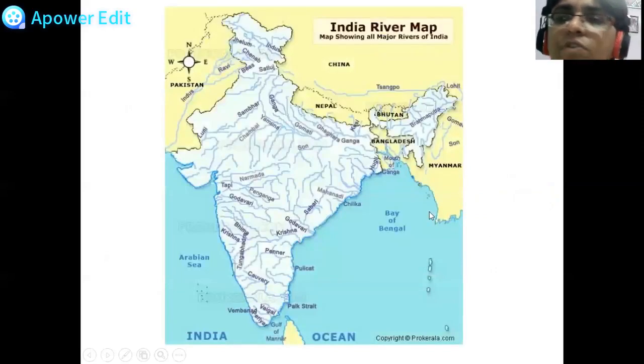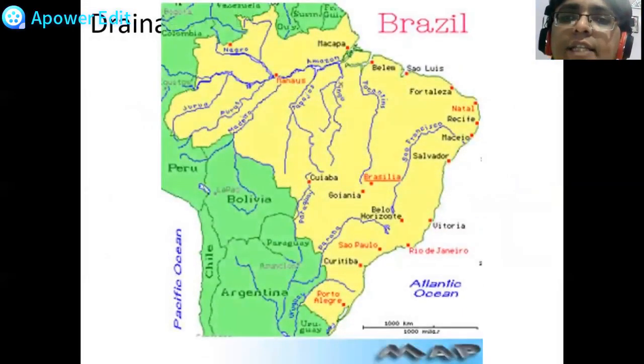So that was the drainage of India. That are the different rivers of India. These are the river systems of India. These are how the rivers of India have spanned out. Then this is the drainage of Brazil. Brazil का भी हम लोगों ने study किया था drainage system उसी वीडियो में, second part में, कि Amazon is a major river of Brazil. There are various smaller rivers which are joining Amazon. These are called the tributaries of river Amazon. Then you have another river to the eastern part of Brazil, that is São Francisco. Then the southward flowing rivers in Brazil are Paraguay and Parana.